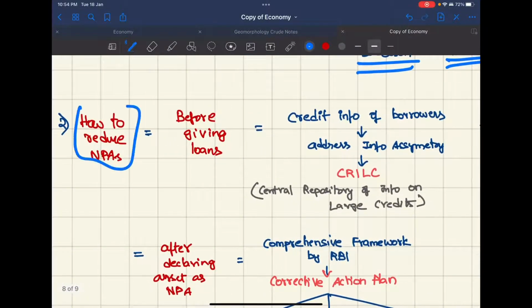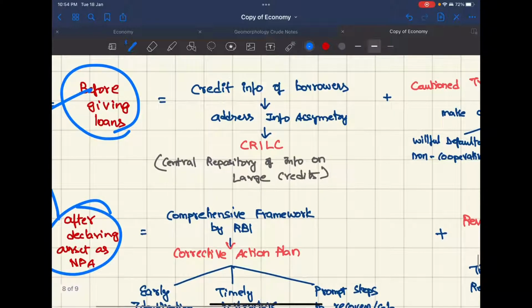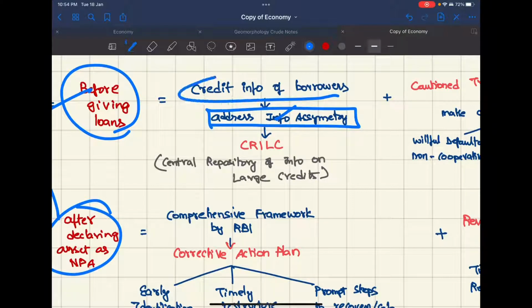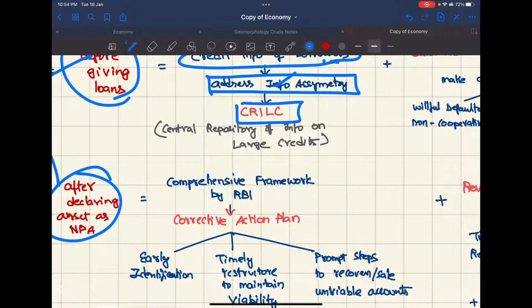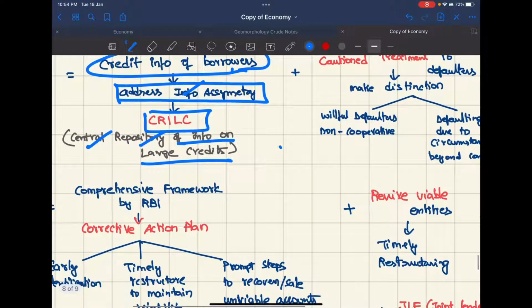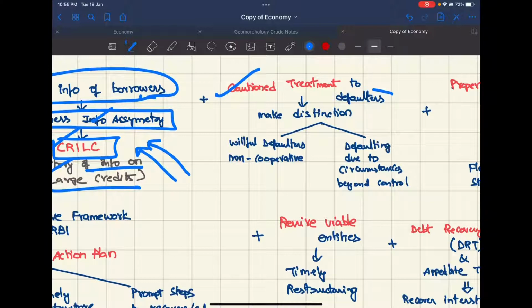Now how to reduce NPAs? Two times: before giving loans and after declaring an asset as an NPA. Before giving loans, first of all know who we are giving the loan to. So we need to address information asymmetry with respect to info about the borrowers. For this, RBI has started CRILC, which is Central Repository on Information on Large Credits. Basically, all banks will put up the information about whom they are lending to, so that all banks can access it.